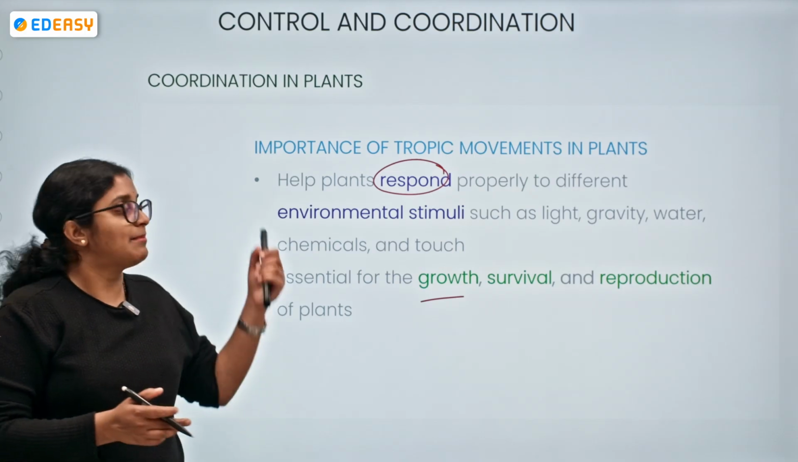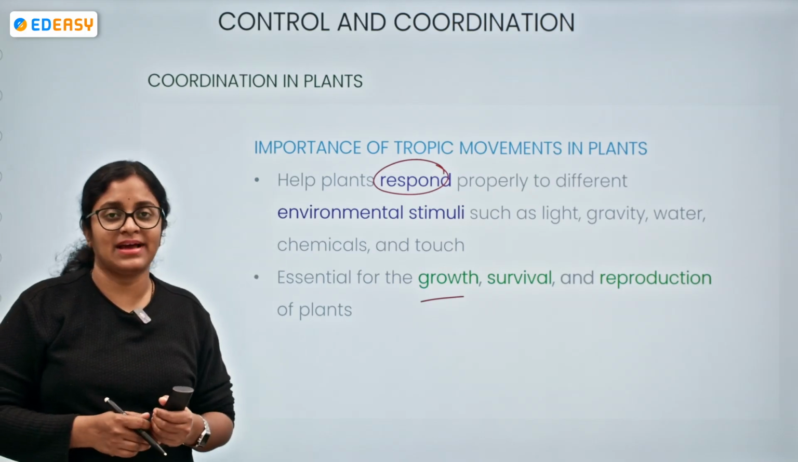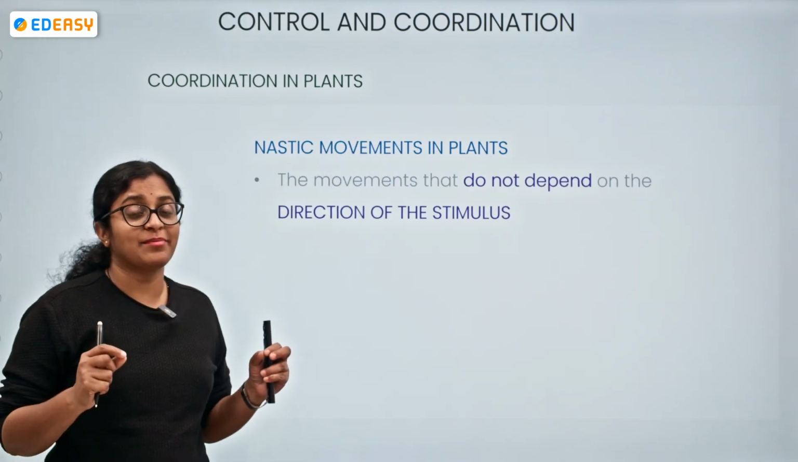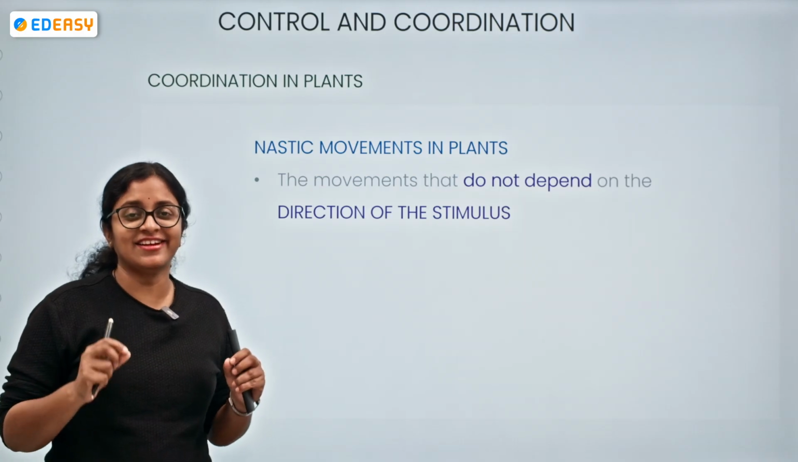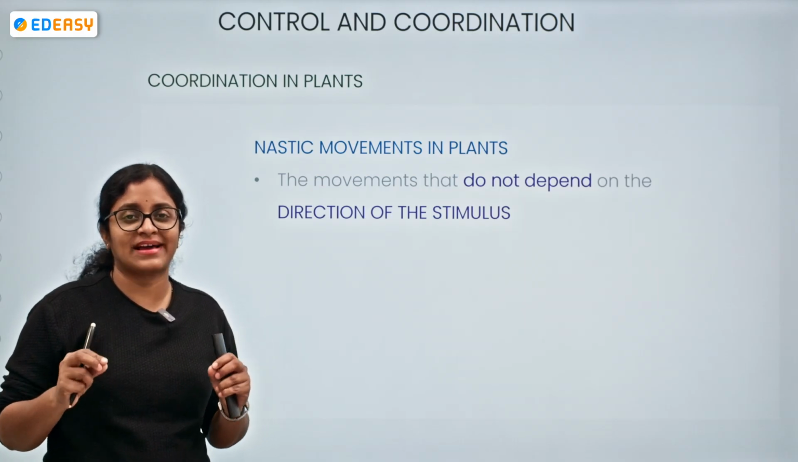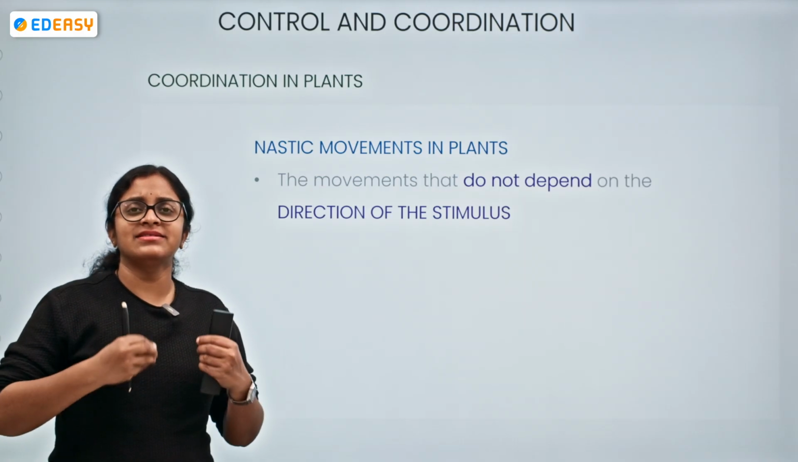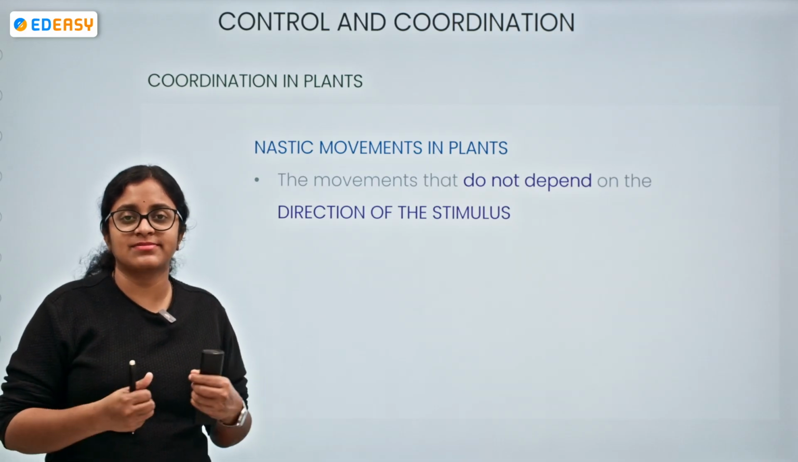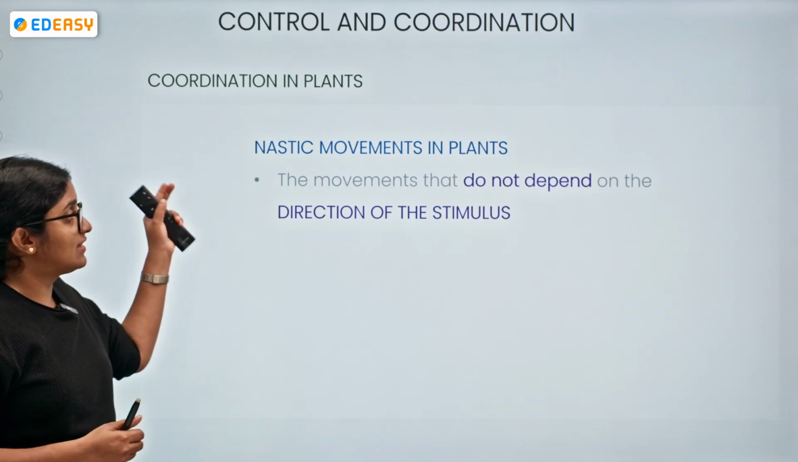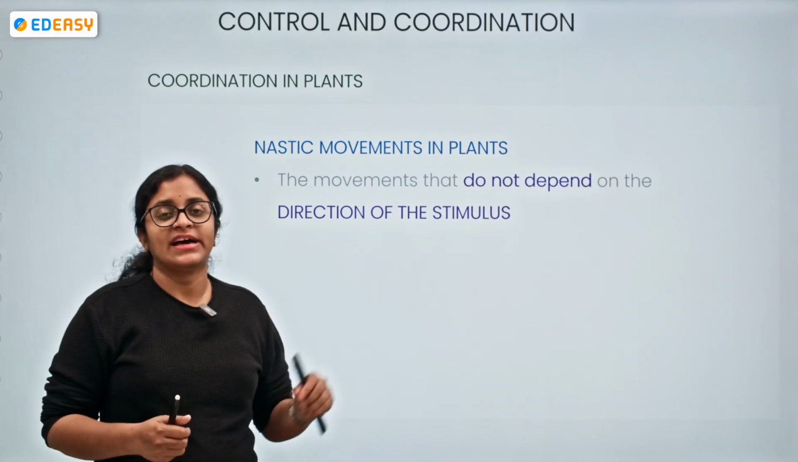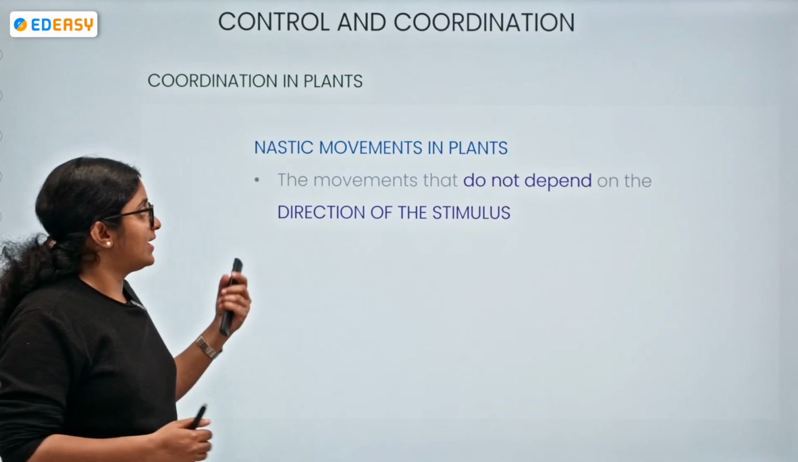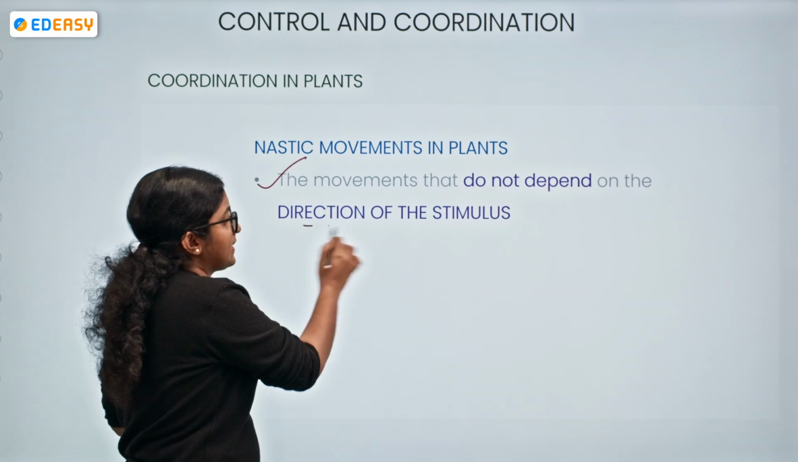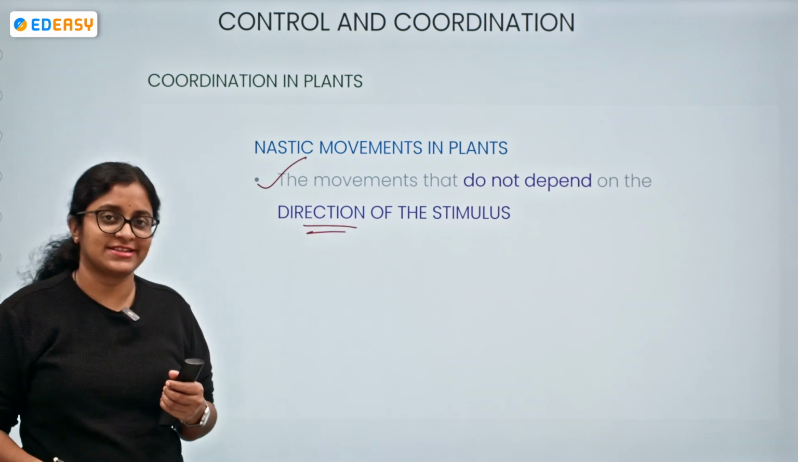This will be the importance of tropic movements in plants. So far we understood about the tropic movements, which are the directional movement of plants. Now, there are some movements which do not depend upon the direction of the stimulus. What are they? They are called nastic movements. Nastic movements are where the movements are not dependent upon the direction of the stimulus.